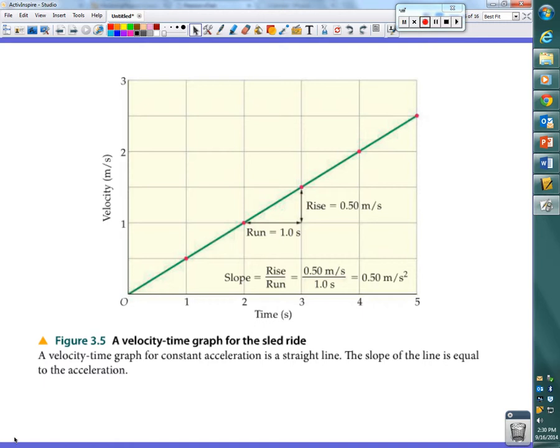Okay. This is a velocity versus time graph. That's a terrible color. Not very Highlander-ish, if you ask me. This is a velocity versus time graph as opposed to a position versus time graph. Okay? So, what does this graph tell us?